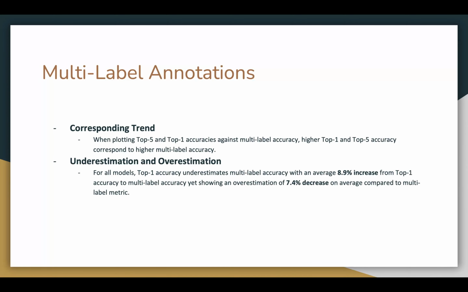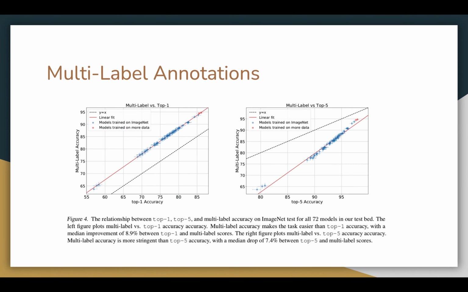Every unique prediction made by the models on the dataset is reviewed and split into incorrect and correct labels to allow images to construct the metrics as described. As Figure 4 shows, the multi-label metric shows a clear correlation with the top 1 and top 5 evaluation metrics as expected. Yet, it shows a clear and consistent trend of being measured higher than top 1 accuracy and lower than top 5 metrics respectively. The paper claims that this shows the multi-label metrics measure a semantically more meaningful notion of accuracy compared to its counterparts.